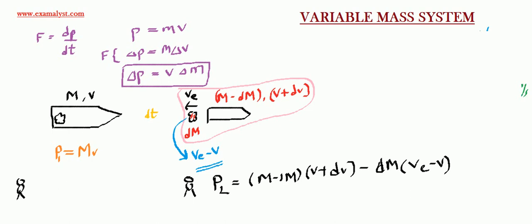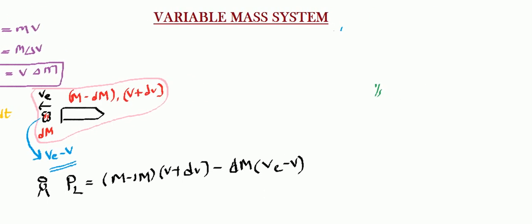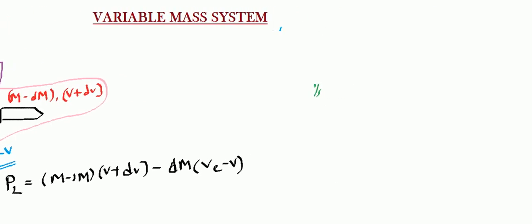So now what to do? Initial momentum is equal to final momentum. What's the initial momentum of the system? The initial momentum of the system was mv, and what is the final momentum of the system? It is m minus dm into v plus dv, because the fuel has been ejected, the velocity of the rocket has increased.